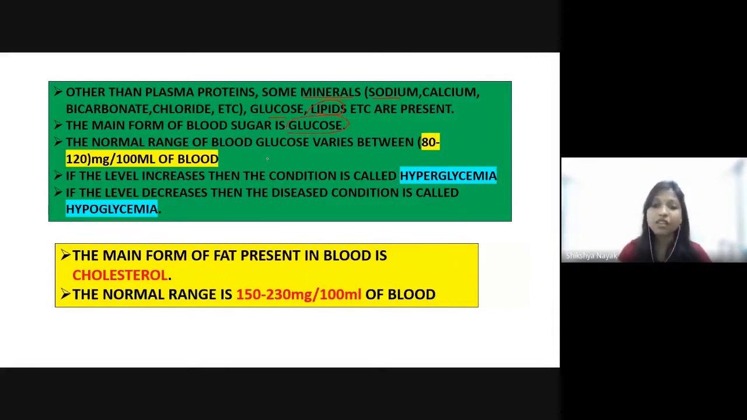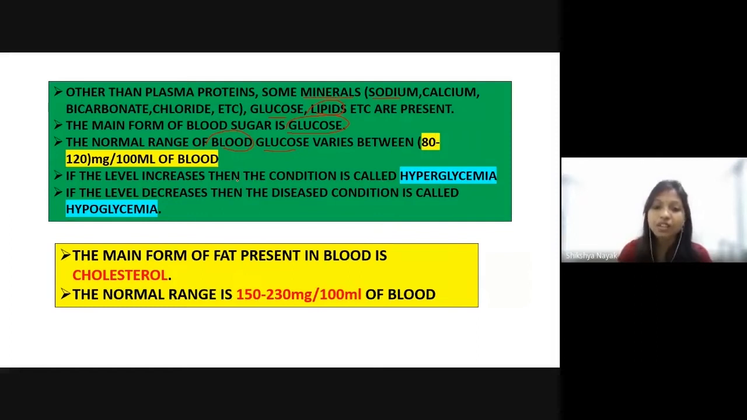So what is the range of glucose? I mean, what is the amount of glucose that is present in blood? The normal range of glucose present in the blood is around 80 to 120 milligram per 100 ml of blood. If 80 to 120 milligram of glucose is present in 100 ml of blood, then it is totally normal. If the range varies from the normal range, then it is a diseased condition.